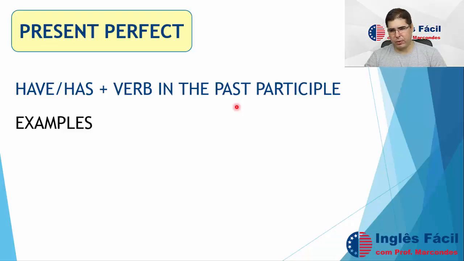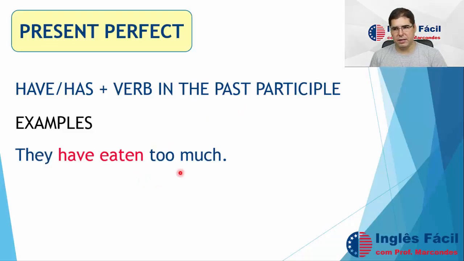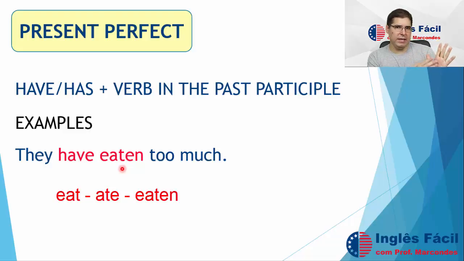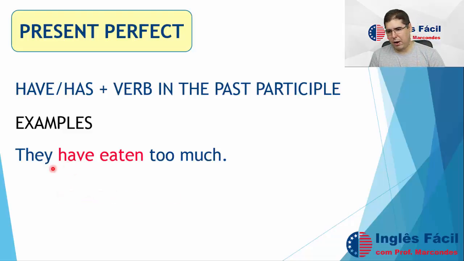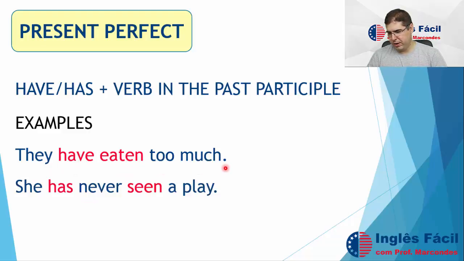So, let's see some examples here. They have eaten too much. So, they have eaten. Look here, the auxiliary verb is the verb to have, and the verb in the past participle is the verb to eat. If you look in the list available here in the description of the video, you're going to see there simple present, eat, simple past, ate, past participle, eaten. So eat, ate, eaten. These are the three forms of the verb to eat. Now, they have eaten too much.